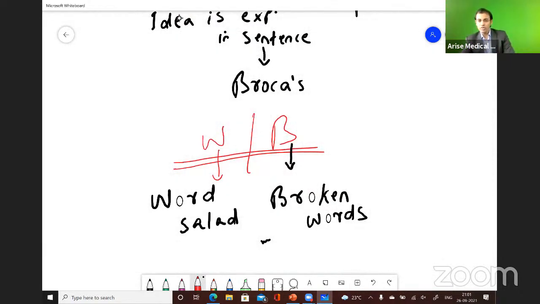Now I'm asking you one question. Whenever there is a lesion in the Wernicke's part, there will be a problem in the understanding of the language or the delivery of the language. Will it be in understanding, or in speech, motor speech?